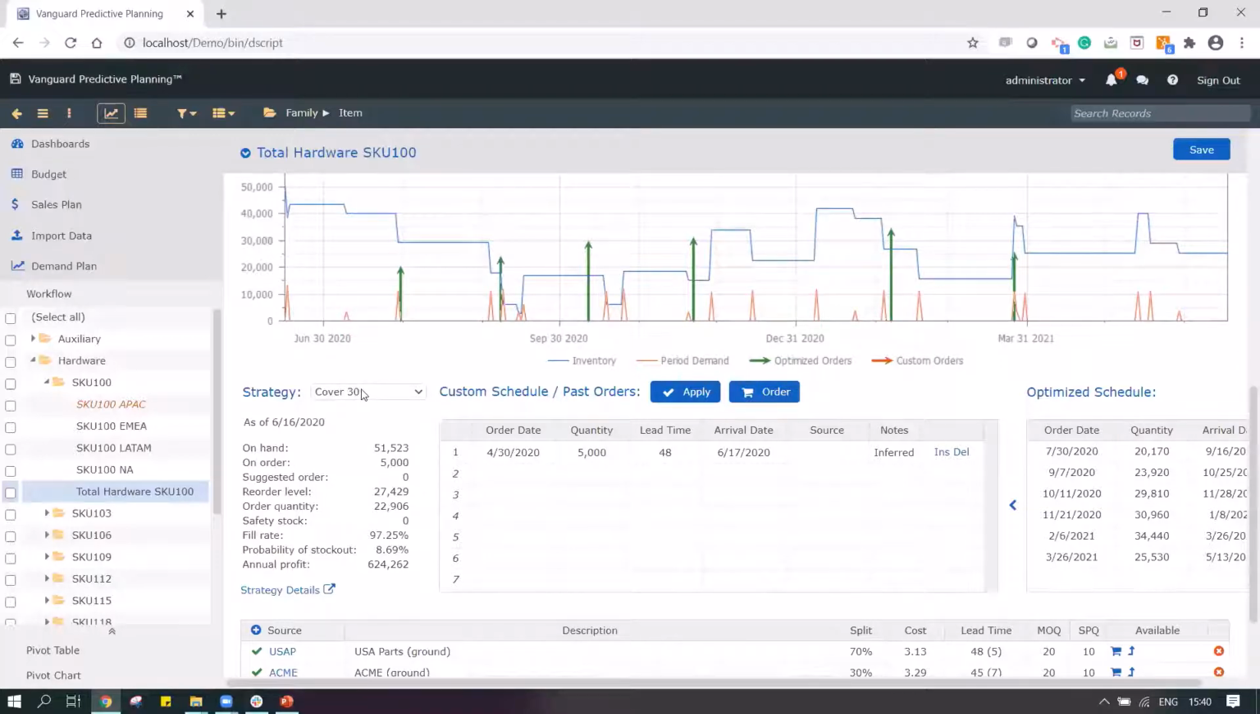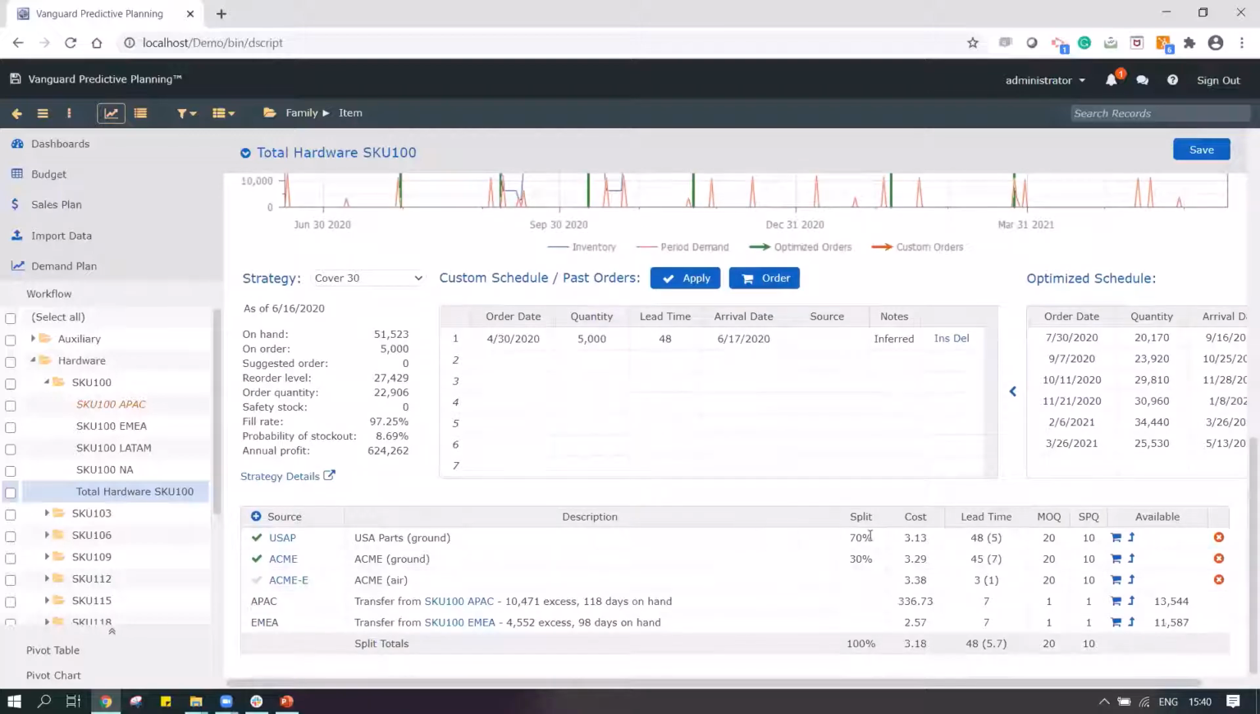In this case, I've selected a cover 30 strategy, which means I want to have a forward cover of 30 days. Based on that, how much do I need to maintain, what would be my optimized order schedule, and from where I would be procuring the product, all that would be automatically visible on this screen. That's how interlinked it is: one change that I make in my demand plan not only impacts the supply plan of that location, but also goes up the hierarchy and impacts my warehouse and other sourcing supplier information that I have.